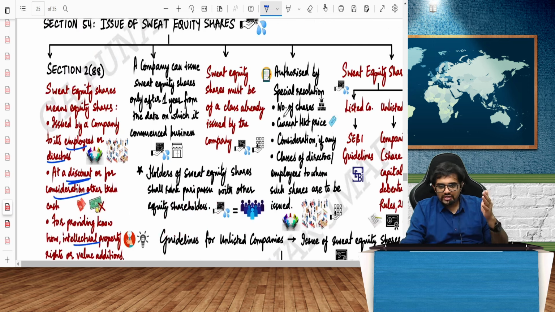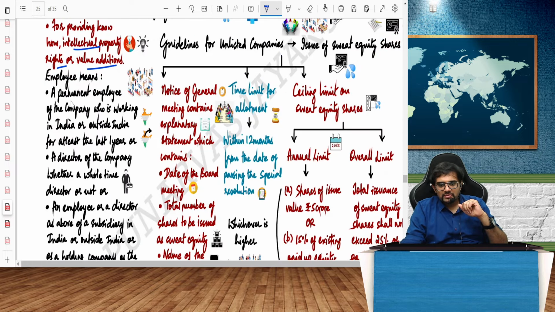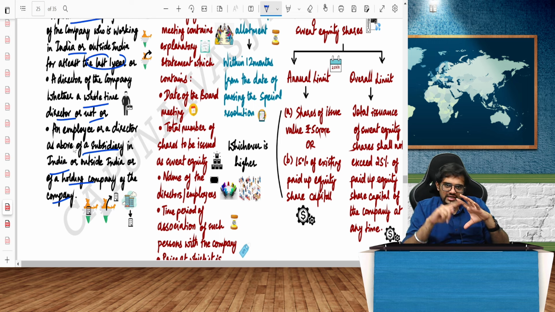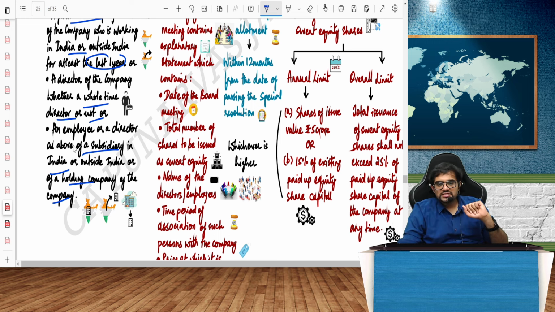Who is an employee here? It's given to an employee. Who is an employee? An employee is a permanent employee of the company who has been working in India or outside India for at least the last 1 year, or a director of the company, whether whole-time director or not, or an employee or director of a subsidiary company or of a holding company. So basically, employee here is not just that company's employee, it can also be a holding company's or subsidiary company's employee.